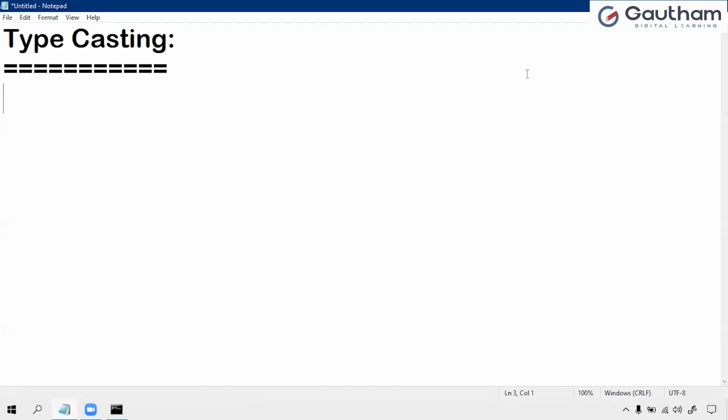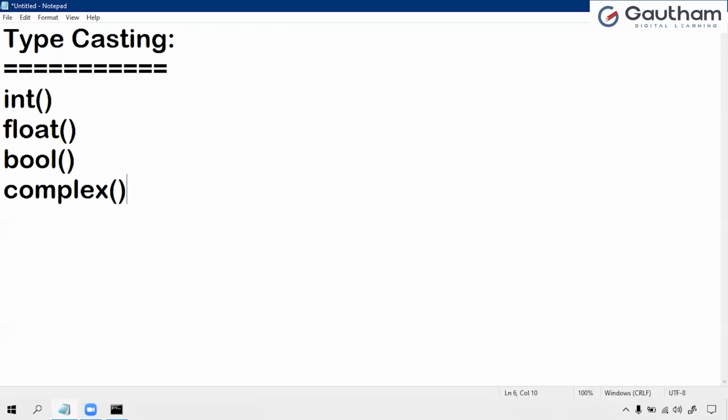For doing this typecasting, we have some inbuilt functions. What are the inbuilt functions for typecasting? int, float, bool, complex, str. These are the 5 inbuilt functions that we have to convert from one data type to another data type. They are the same as the data type names, just we are adding the brackets. Why? Because these are functions. So let us observe one by one.